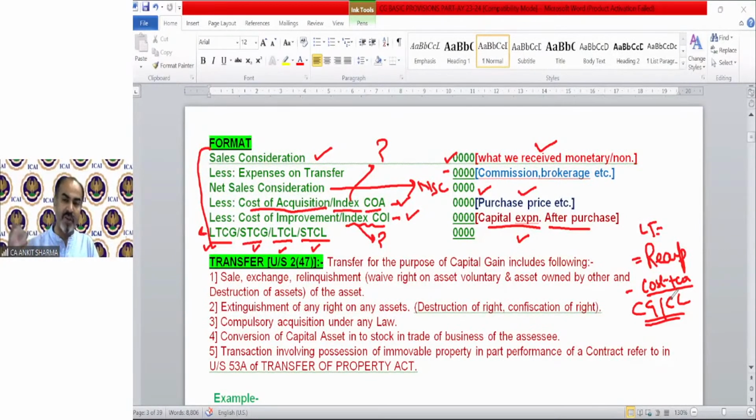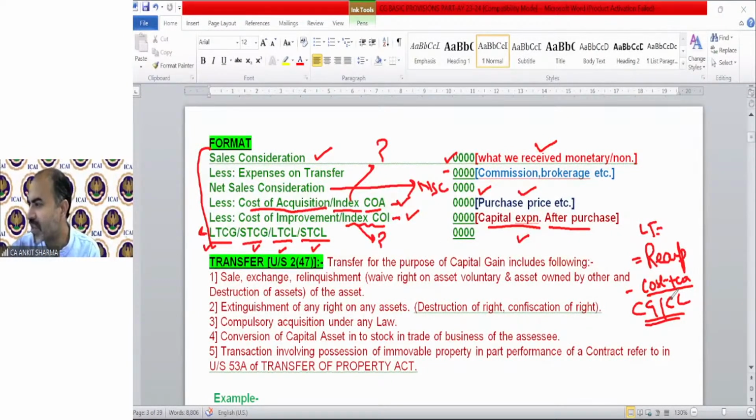If you regularly or frequently deal in shares, securities, etc., that is technically your stock in trade. There is no specific definition of regularity or frequency, but stock means that in which we generally trade. So if we generally trade in shares, securities, etc., those shares are your stock in trade. Otherwise, it is your capital asset.